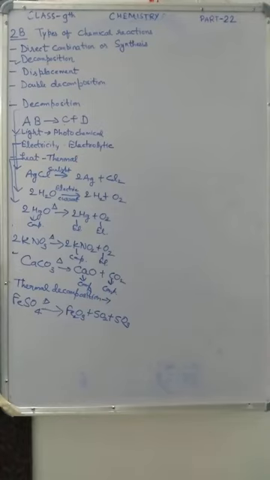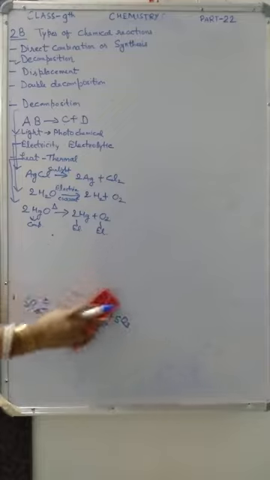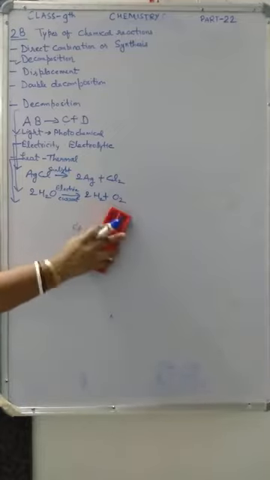These are thermal decompositions of some metal compounds, you have to learn them. Now for this decomposition also one experiment is given. So many experiments are given, I am going to explain just one example.